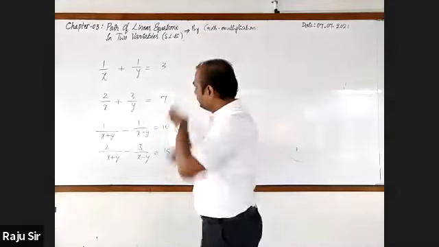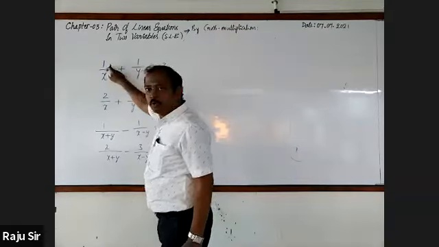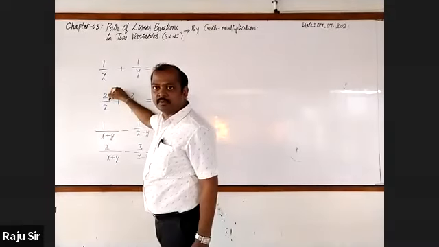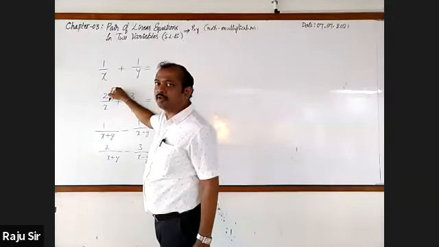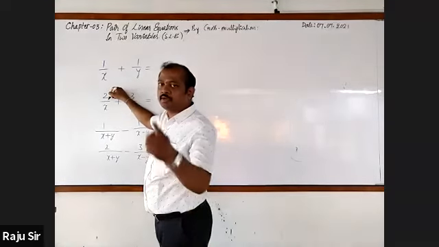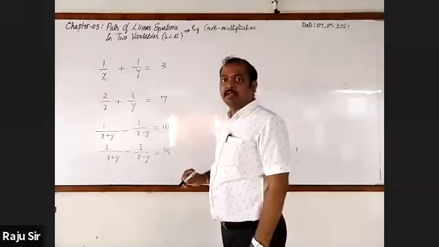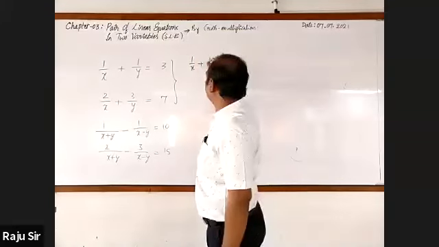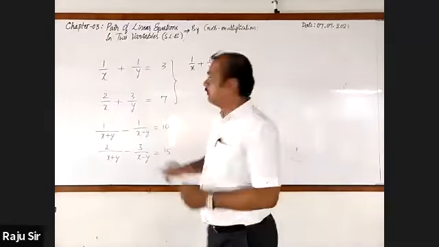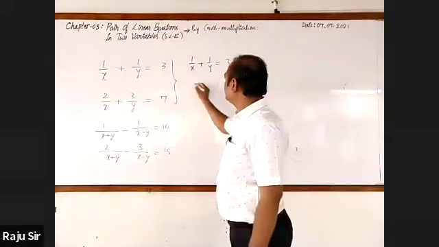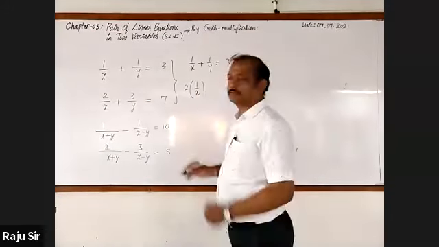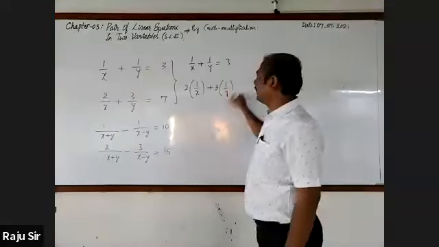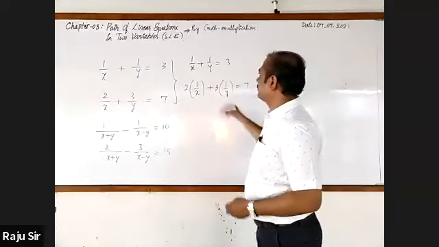Look here. When you observe only x in both the equations, you will come to know that here 1 by x is common. Are you following? Yes, sir. Okay, I'll rewrite this equation like this. 1 by x as it is plus 1 by y as it is, it's equal to 3. Whereas 2 by x, I write it as 2 into 1 by x, plus 3 by y as 3 into 1 by y. It's equal to 7.